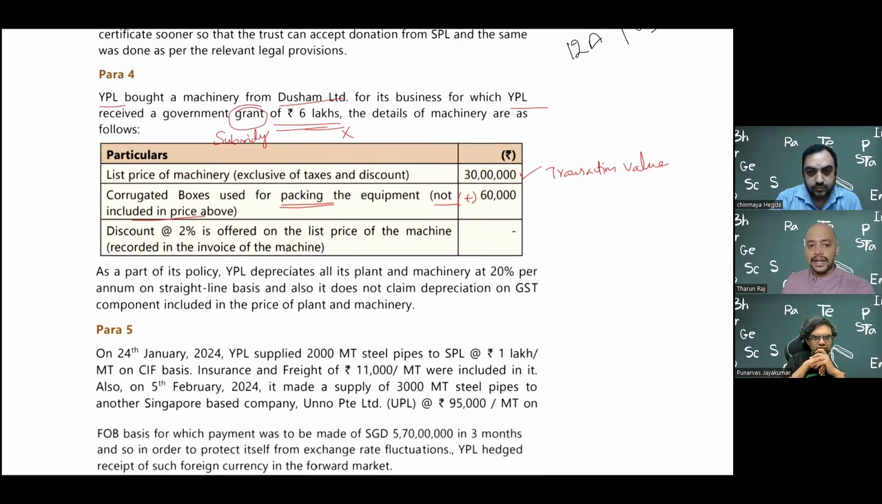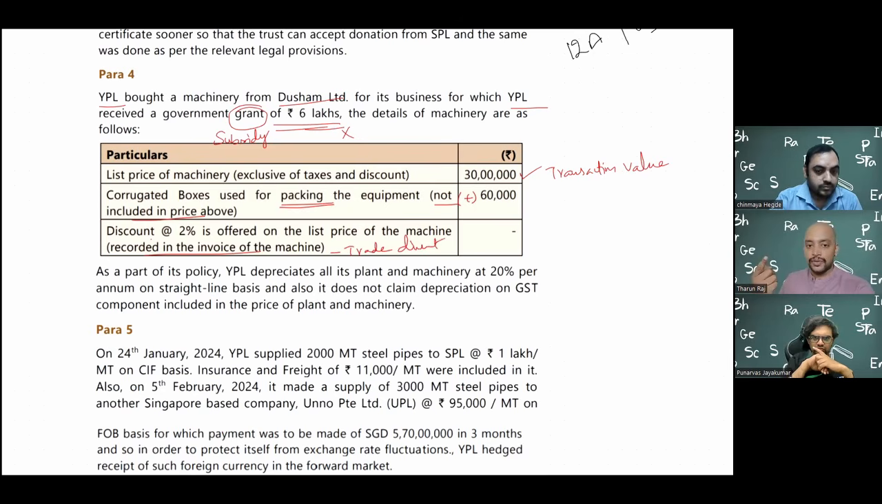And then a discount at 2% is offered on the list price of the machine. So this discount is duly recorded in the invoice. As it is given that it is duly recorded in the invoice, it means it's a pre-supply discount. The discount is given before or at the time of supply, like a trade discount. So this is a case of trade discount and it is allowed as deduction.